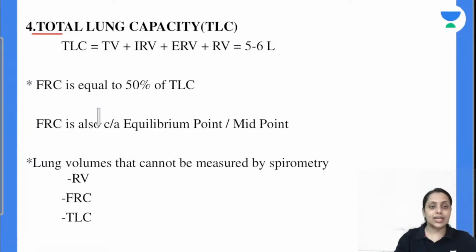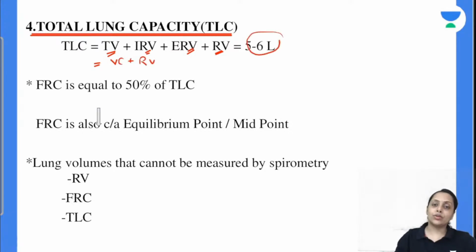Next is the total lung capacity. This total lung capacity is the summation of tidal volume plus inspiratory reserve volume plus expiratory reserve volume plus residual volume. So we can say it is the summation of vital capacity plus residual volume and its normal value is 5 to 6 liter.